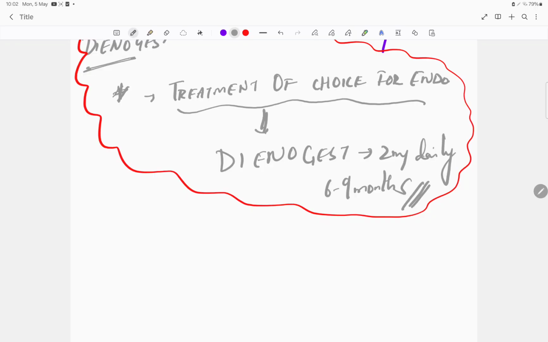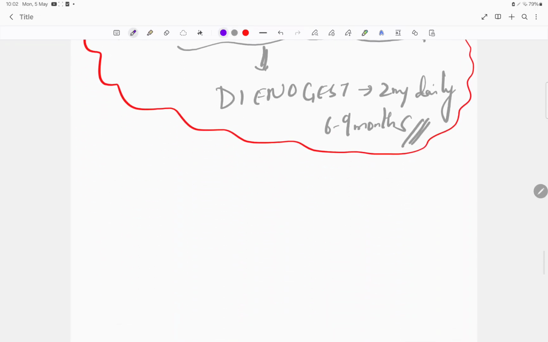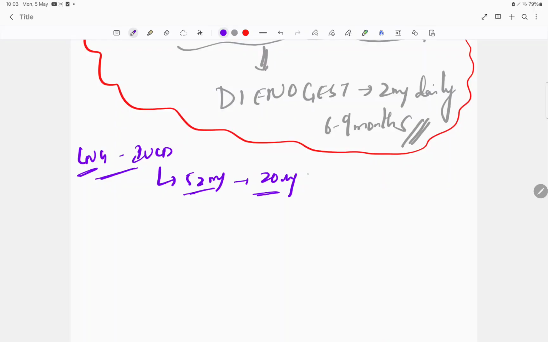Okay, and of course, next we have LNG. What is LNG? Levonorgestrel IUCD. This is an IUCD which consists of 52 milligrams and it produces 20 micrograms of progesterone daily. These are all the non-contraceptive benefits of the IUCD or oral contraceptive pills. These are all the questions. Okay. So this is also very good.